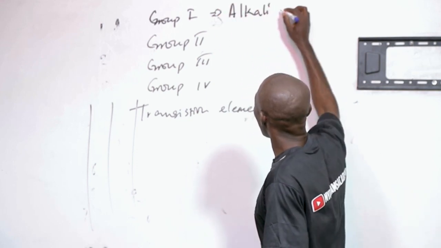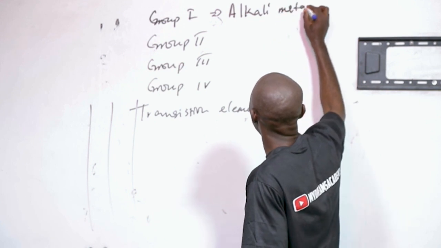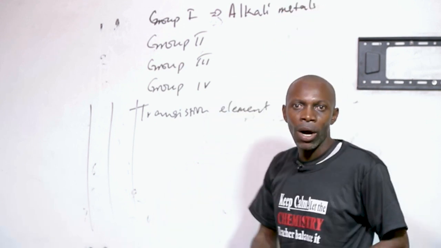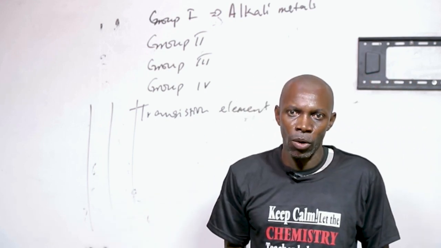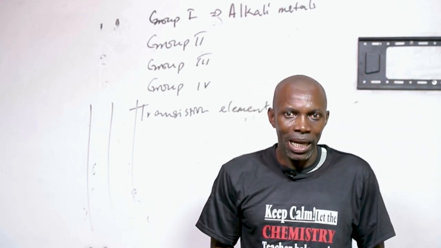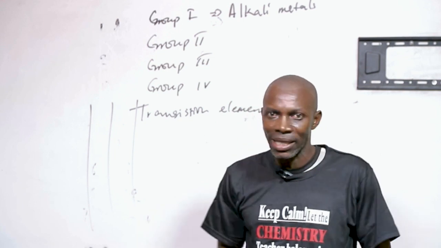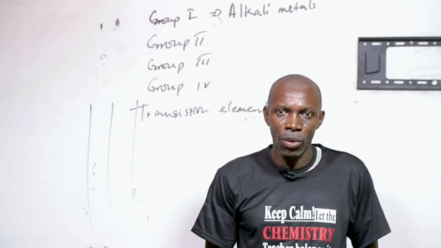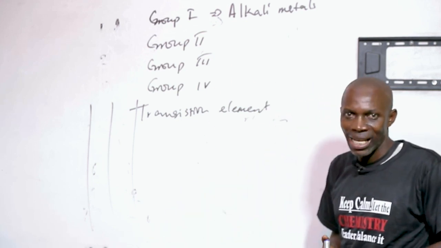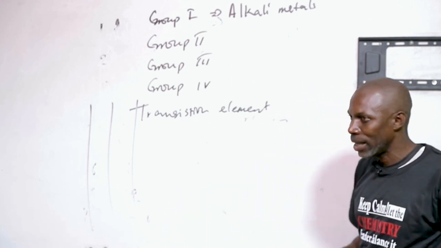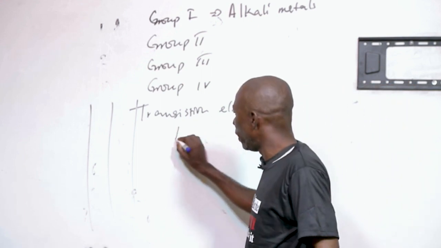They are called alkali metals because their hydroxides are soluble in water. Any substance whose hydroxide is soluble in water is called an alkali. So the group 1 metals are called alkali metals.